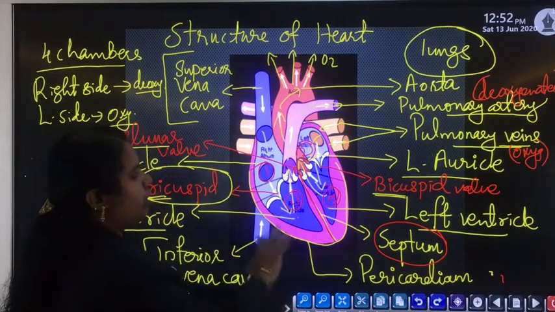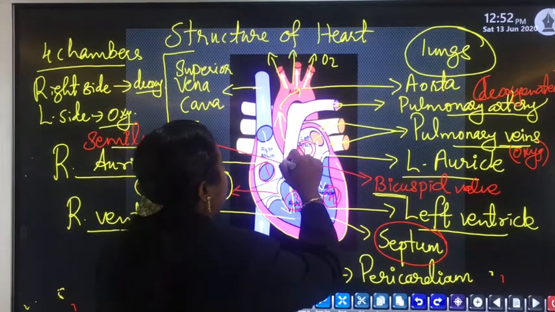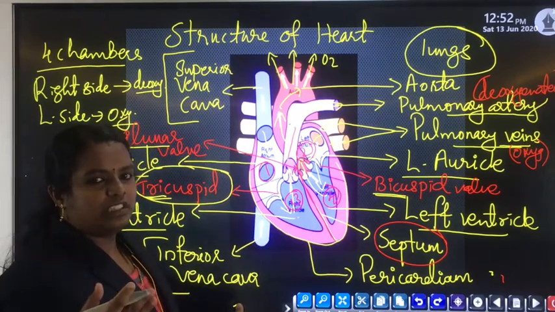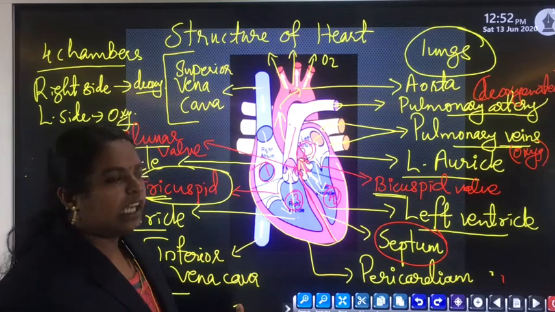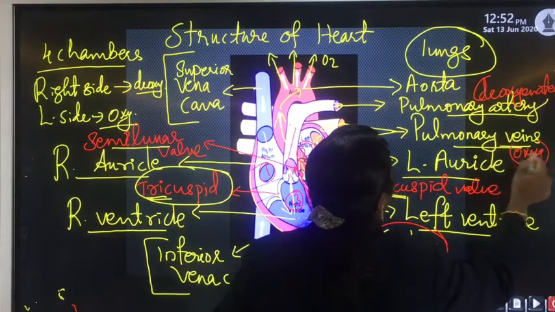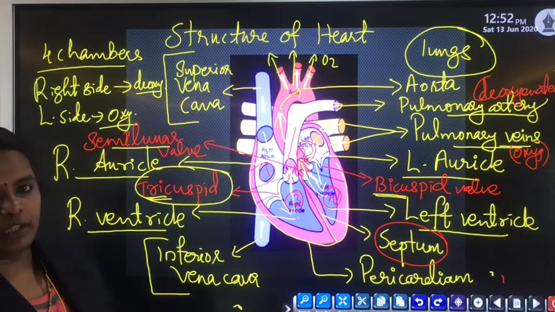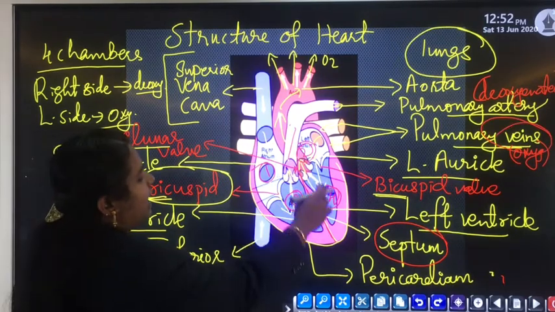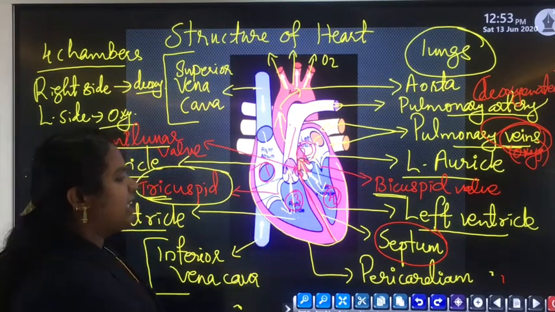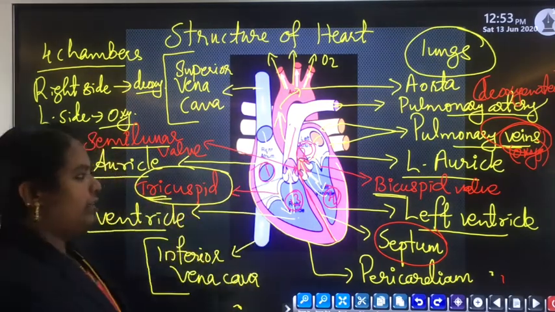The right side consists of deoxygenated blood, and from the right ventricle the pulmonary artery carries this deoxygenated blood to the lungs for oxygenation purposes. Then this oxygenated blood, which comes from the lungs, is carried by the pulmonary veins, the only veins which carry oxygenated blood from the lungs to the left side of the heart. Then when the left ventricle contracts, this blood enters the aorta, which supplies it to different parts of the body.